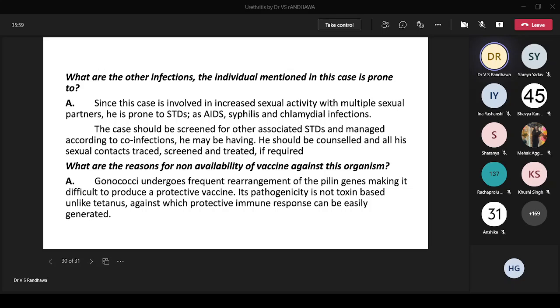Anybody else? Any query? Anything you want to talk about? Neisseria gonorrhoeae, anything not clear? I think it's one of the very simple, fundamental microbes which we can correlate and understand, which has clinical implications. Anybody else? Anything about microbiology you want to ask, you're most welcome.